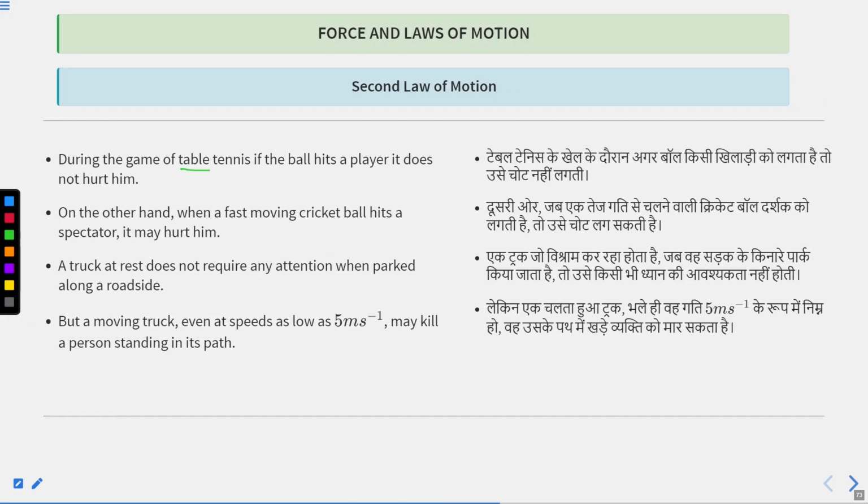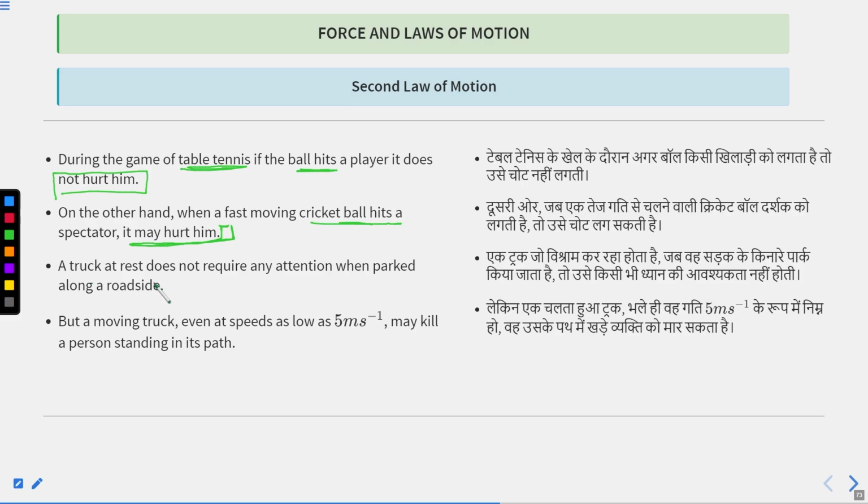During a game of table tennis, if the ball hits the player, it does not hurt. We have all seen or played table tennis: there is a small table, a small ball, and a small bat, and you play it like badminton. If by mistake the ball hits the player, it does not hurt. On the other hand, when a fast moving cricket ball hits a spectator, it may hurt him. Why?